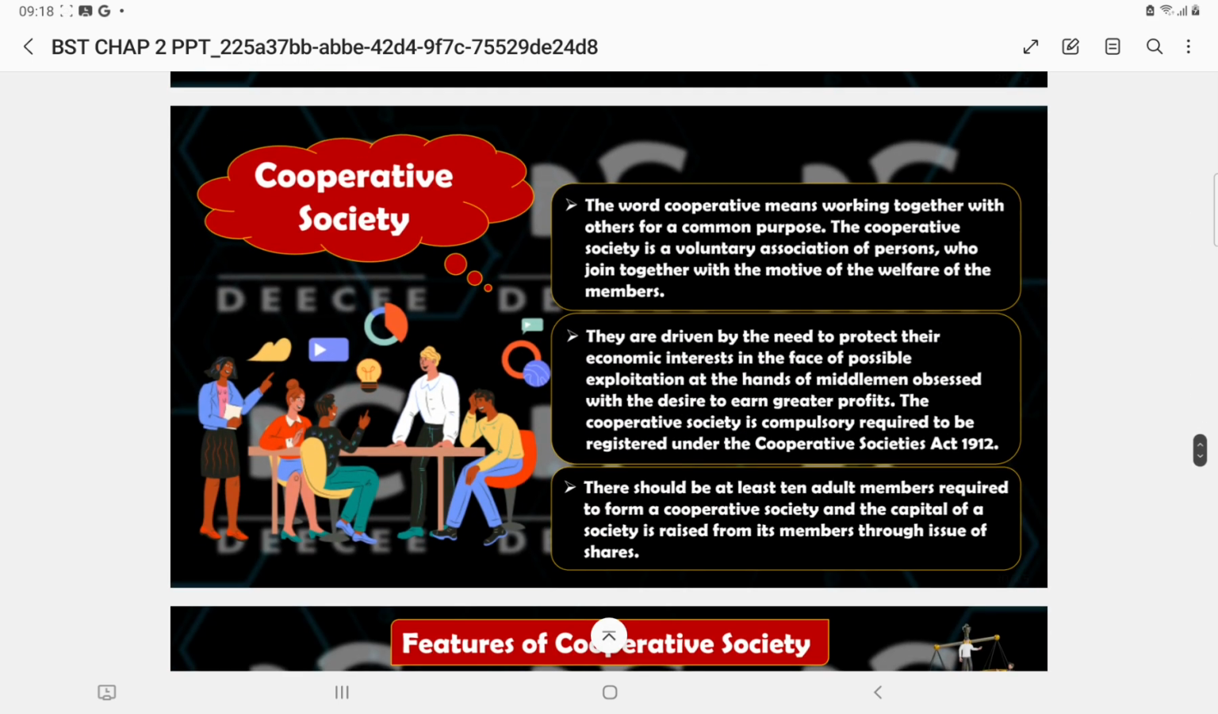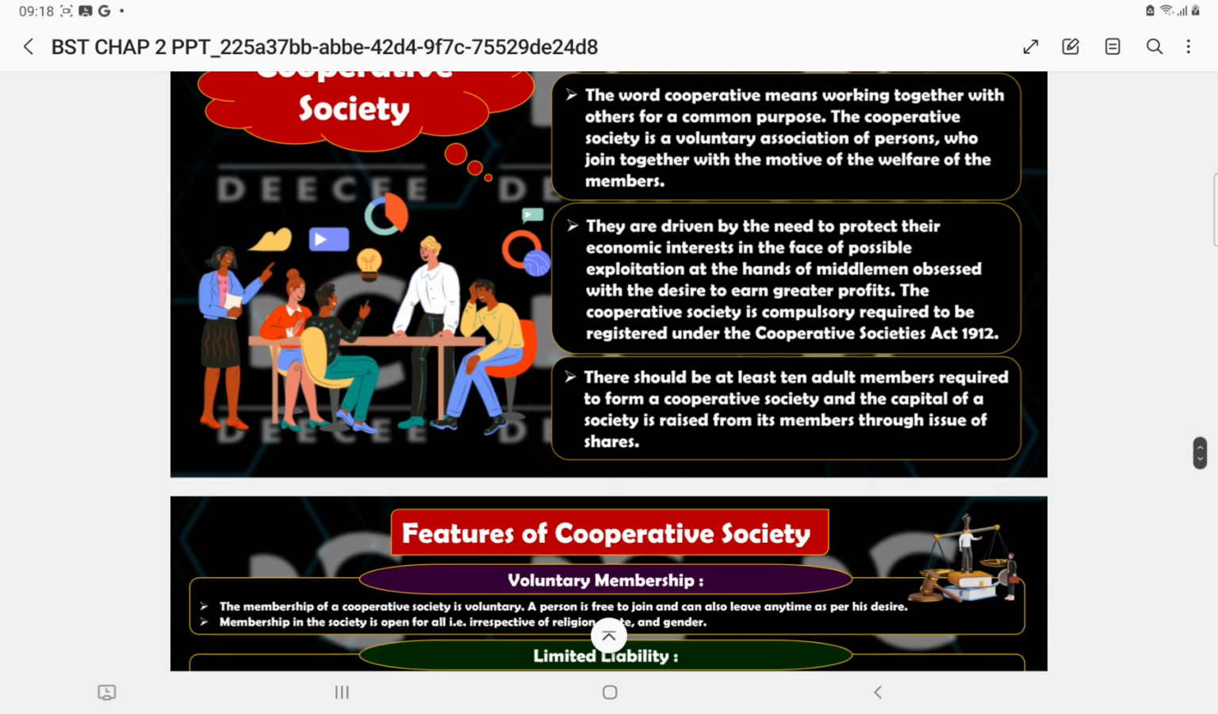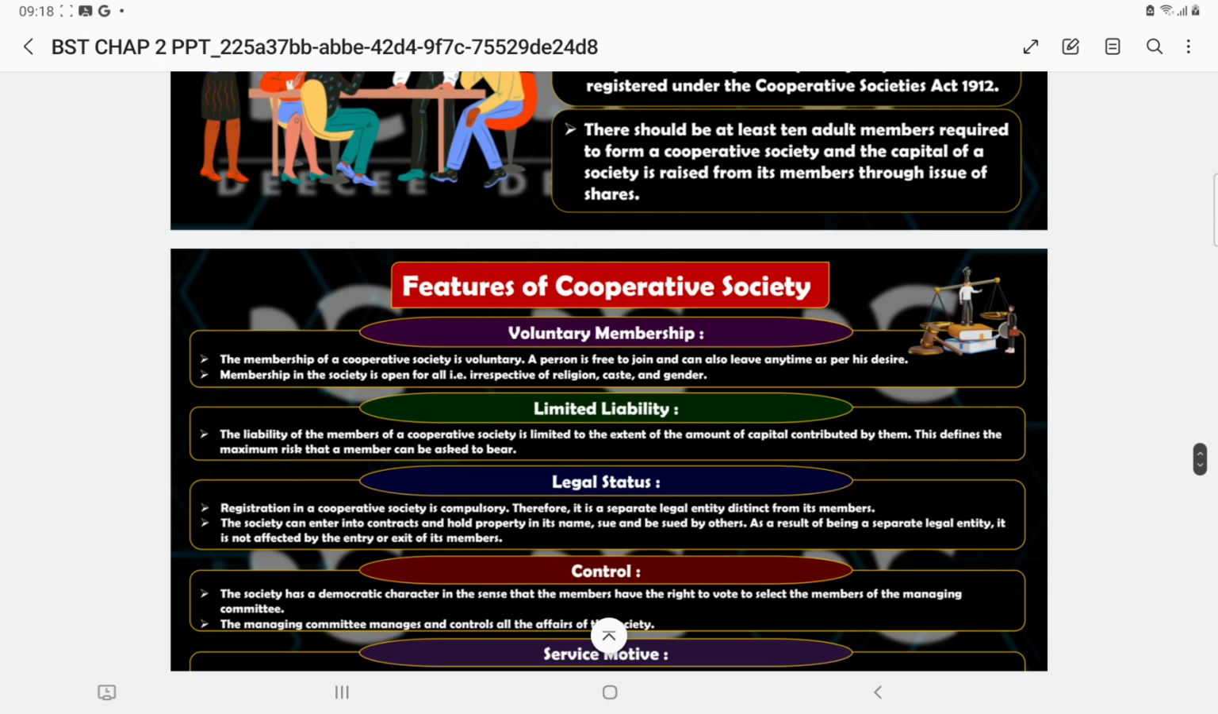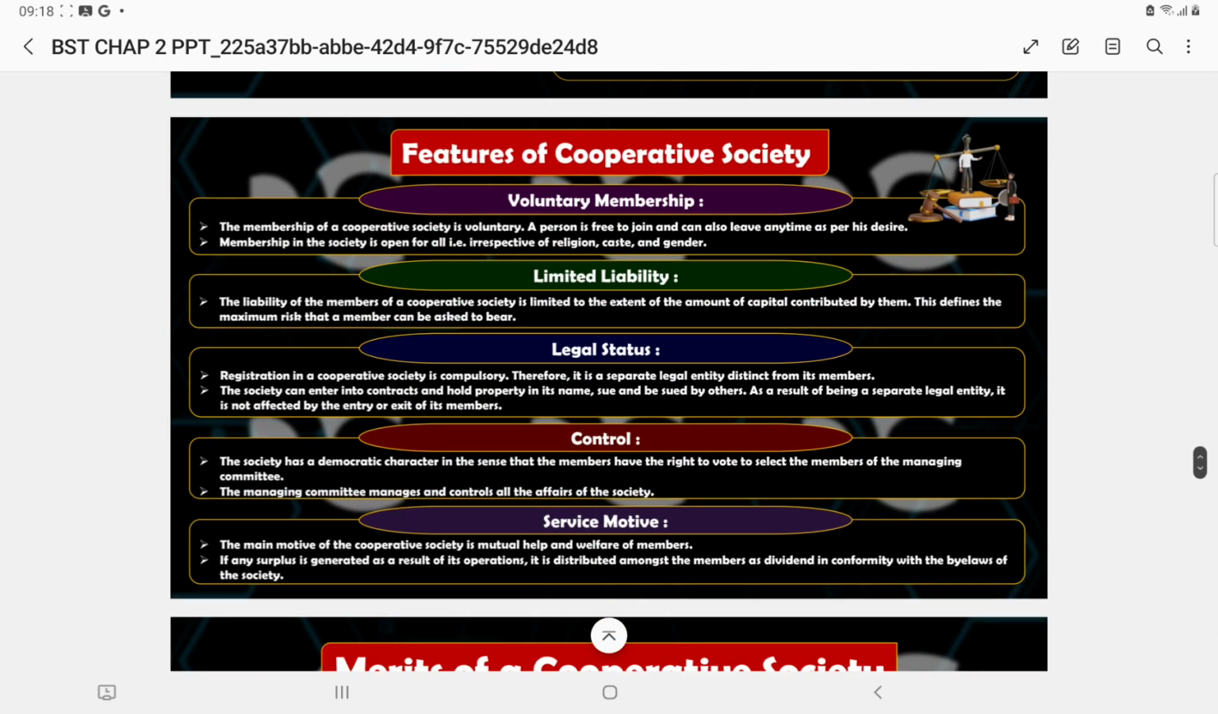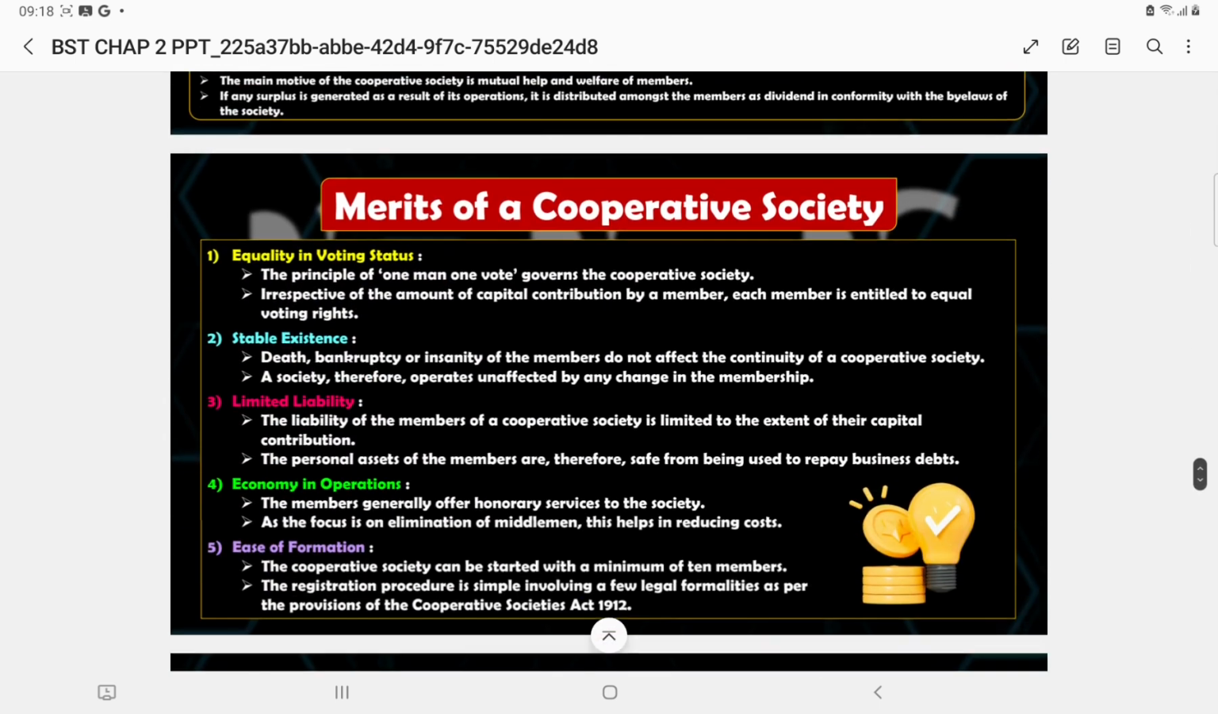Next one is cooperative society. The society means coming together for a common purpose. So they form an association and get themselves registered. How many people are required? Minimum 10. So there are certain features.